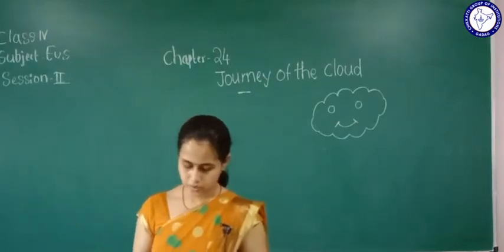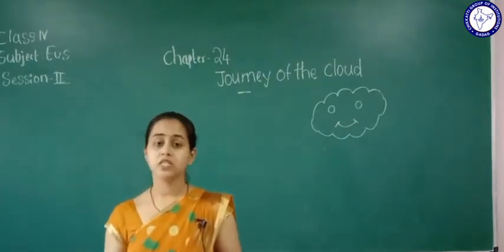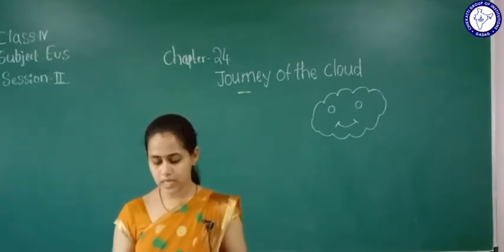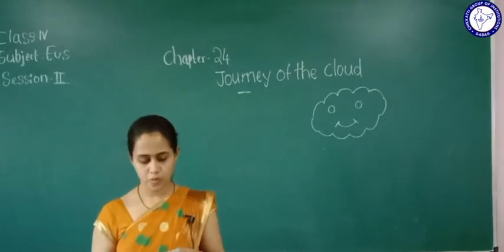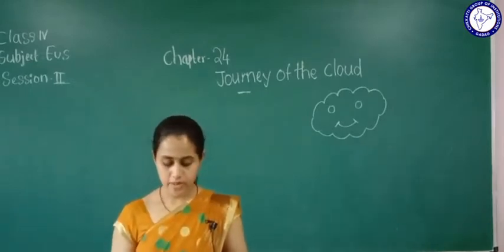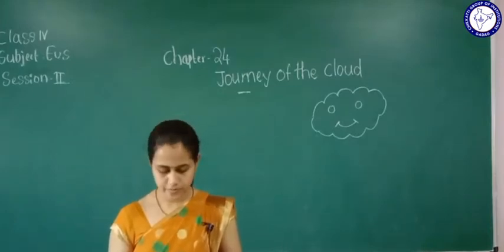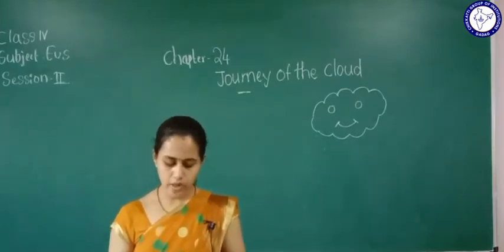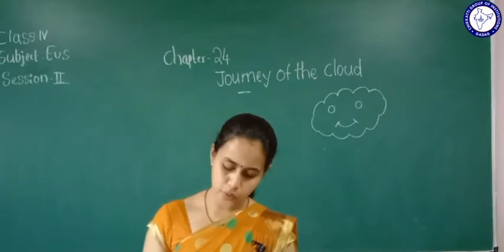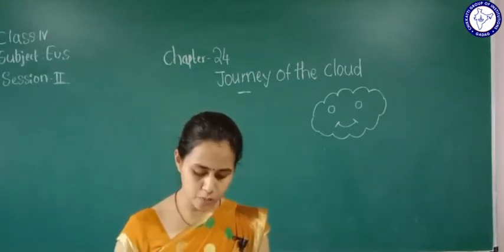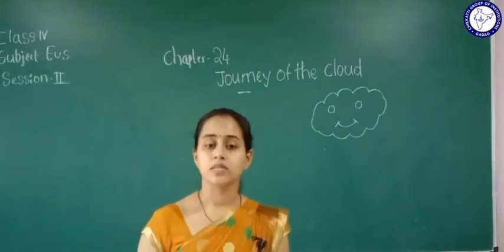Observe the picture. If you open page number 215, you can see the picture. What does it say? Factories and vehicles are letting out smoke. This smoke enters the air and pollutes it. Breathing this polluted air causes diseases.